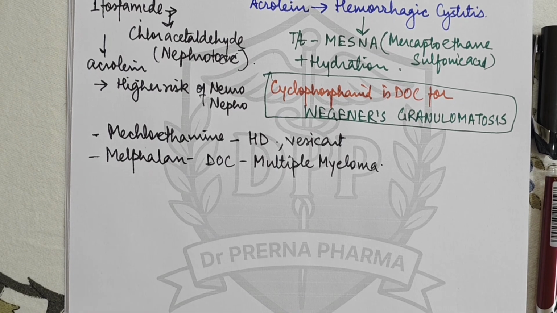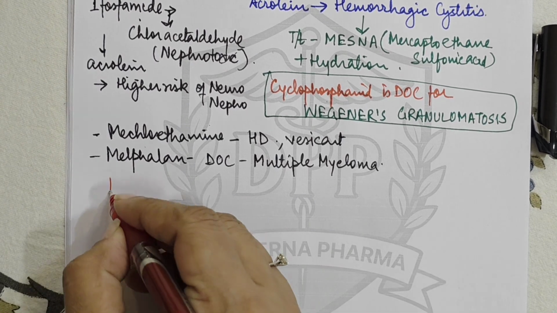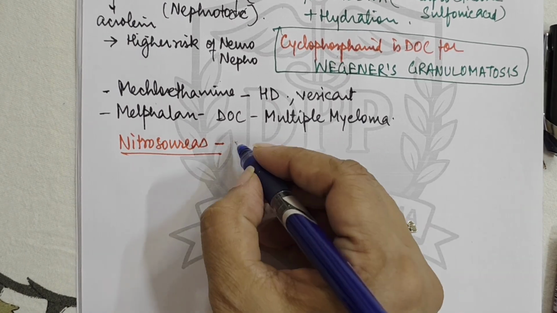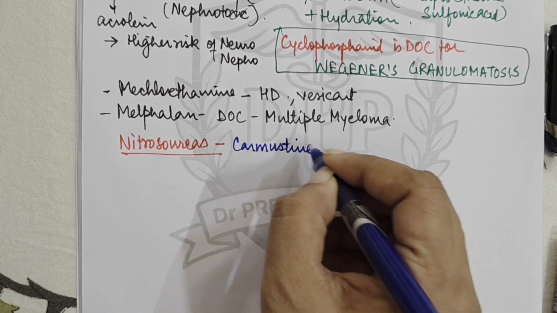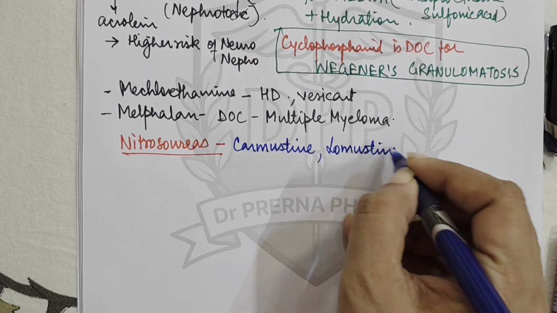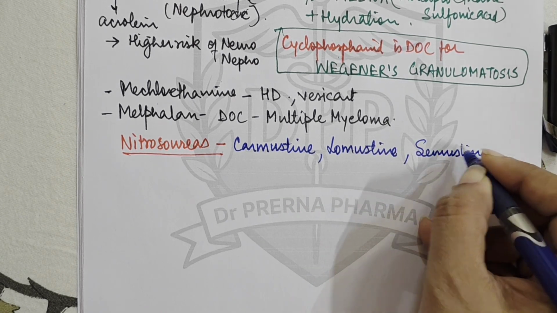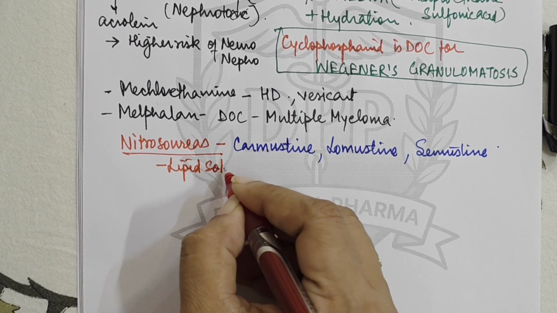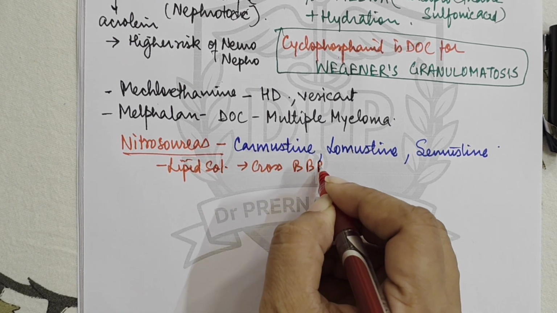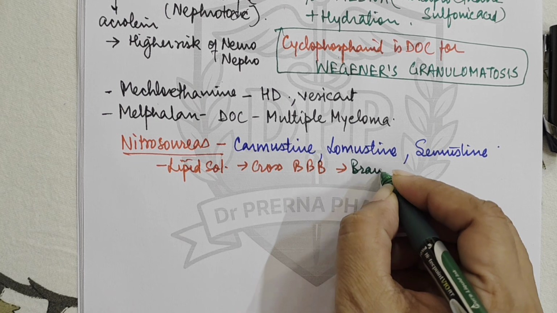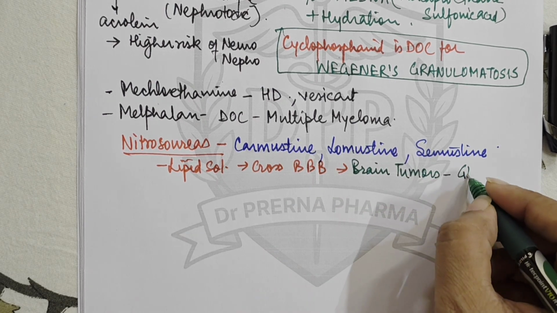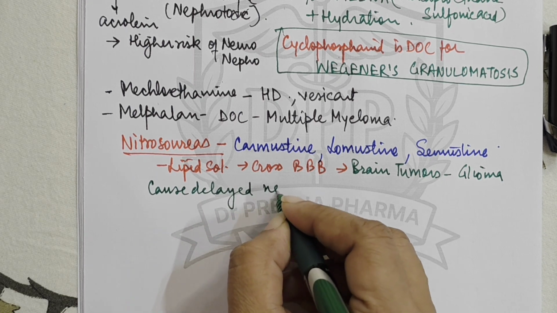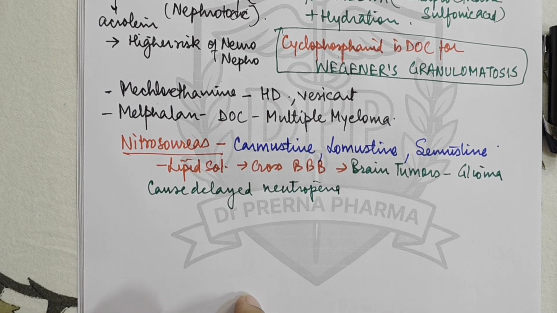Then some more drugs. The next category of drugs that we see is nitrosoureas. Now, which drugs come under these nitrosoureas? Carmustine, lomustine, and semustine, right? These are the drugs that come under nitrosoureas. They are highly lipid soluble, and because of this they cross the blood-brain barrier. So they are used in brain tumors like gliomas, right? They cause delayed neutropenia. Okay?